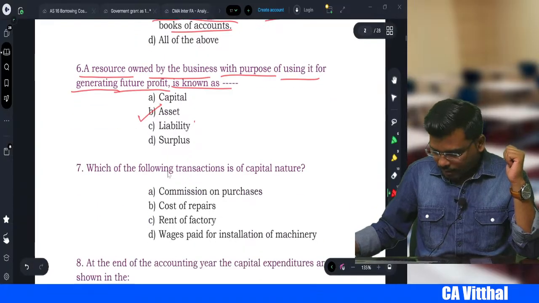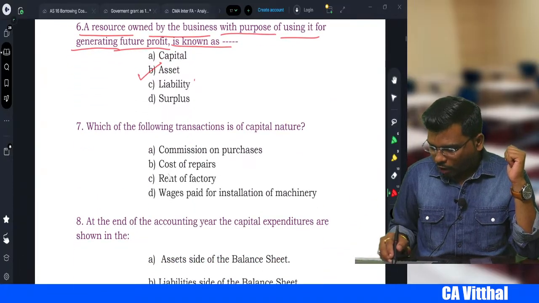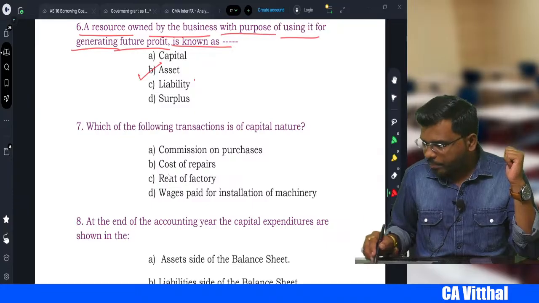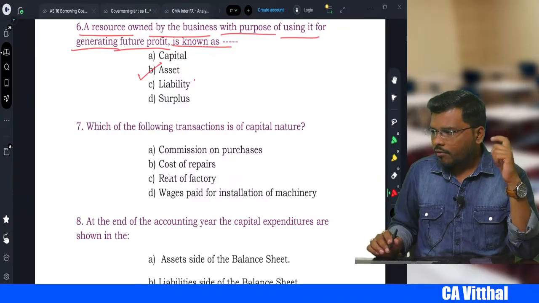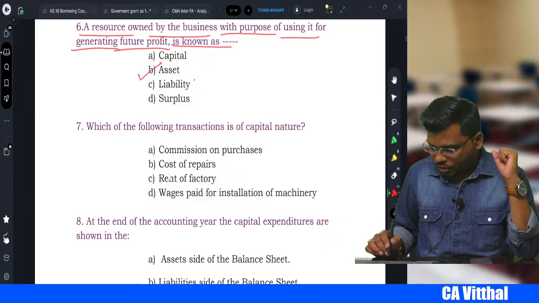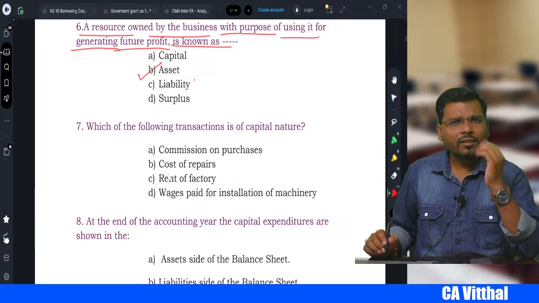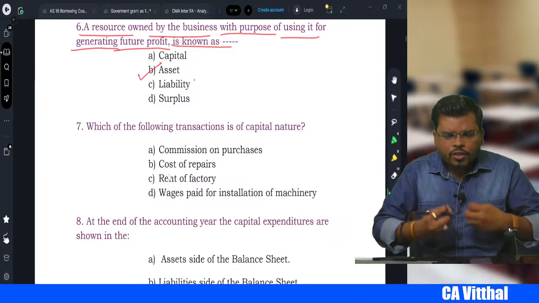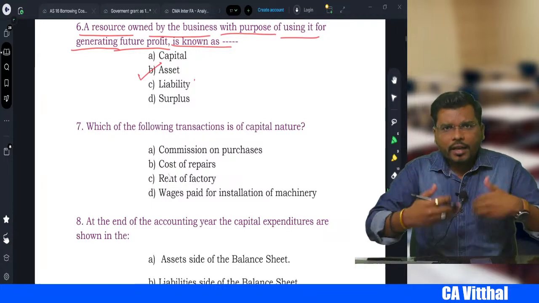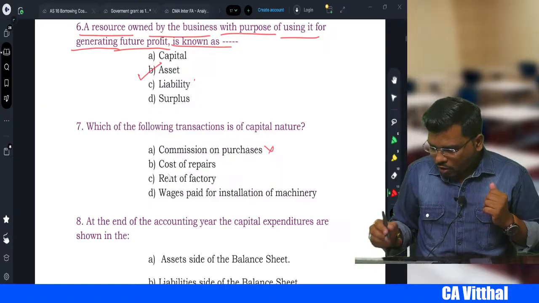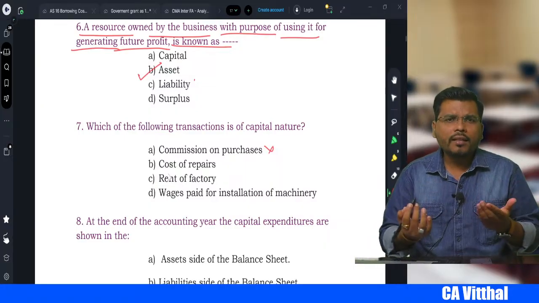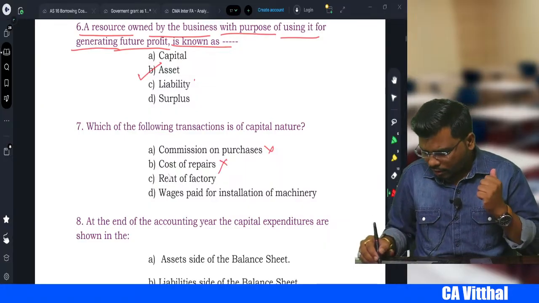Okay. Next, my dear student, which of the following transactions is of capital nature? Commission on purchase, is it capital nature, sir? No. When we purchase the goods, we need to pay the commission, which is revenue in nature. Cost of repair is a normal repair, so it is also not.